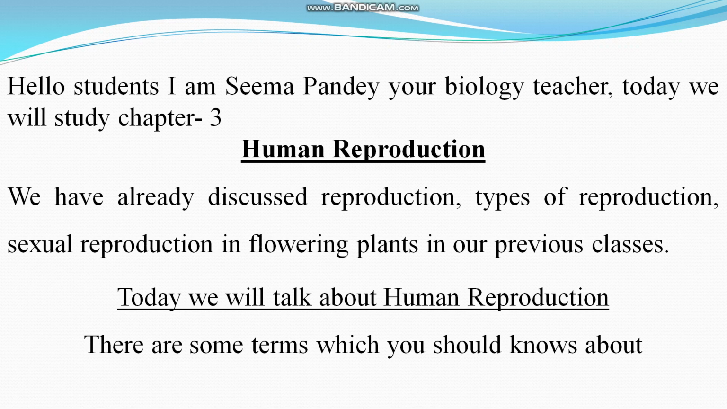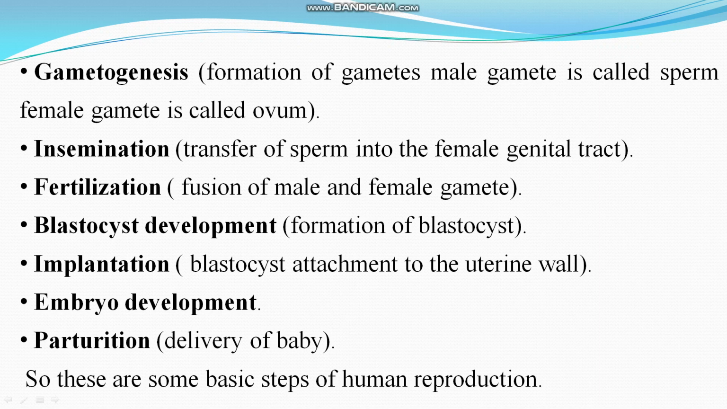So today we will start a new chapter, chapter 3, human reproduction. We have already discussed reproduction, types of reproduction like asexual reproduction, sexual reproduction in flowering plants in our previous classes. Today we will talk about human reproduction. There are some terms which you should know about human reproduction: gametogenesis, insemination, fertilization, blastocyst development, implantation, embryo development, parturition.